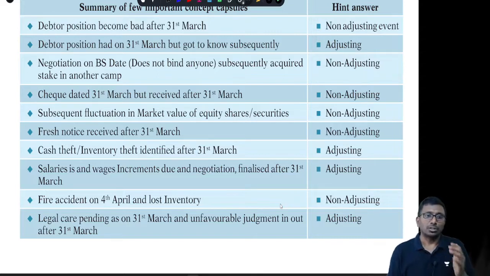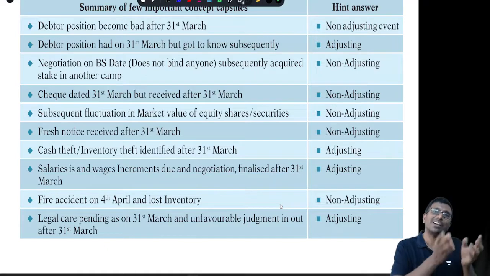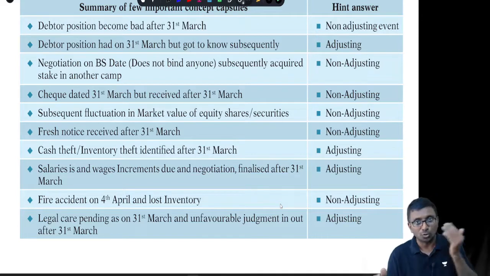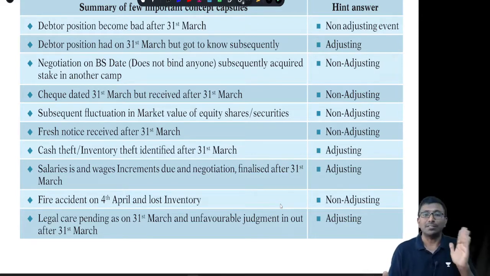Suppose we have lost some cash. The cash theft took place in the month of January. You found it in the month of April or June, sometime before closing the books of account. Then it is adjusting, since the loss of money had already taken place and we were not aware of it. The subsequent event is giving me information that you already lost money. That's why it is an adjusting event.